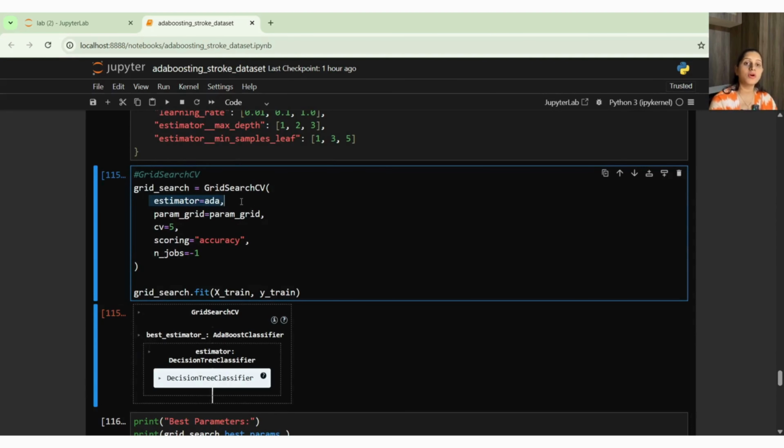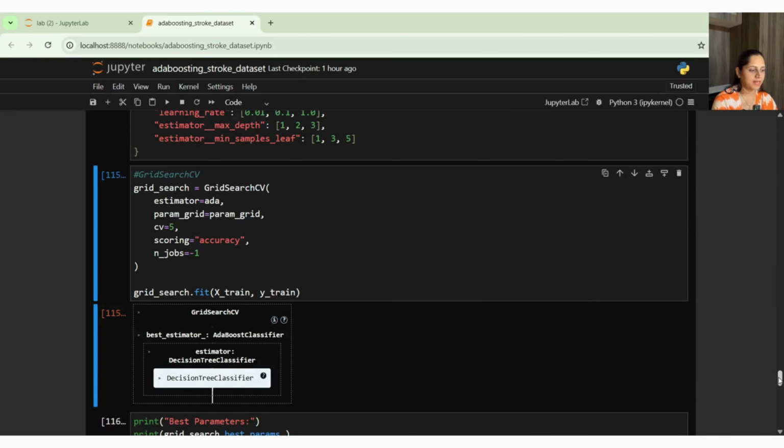Inside GridSearchCV, I am passing my estimator. Usually we pass the estimator as decision tree, but here we have to pass the estimator as AdaBoost because we want to boost our model. Then our param grid, then cv, cross validation, I have taken 5, then scoring accuracy. n_jobs -1 I have not taken for boost. Then I am fitting my model with my train data, right?